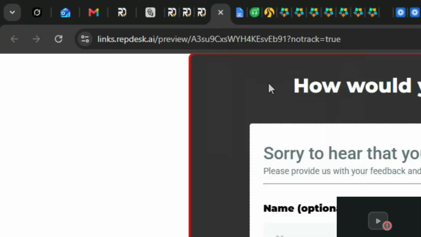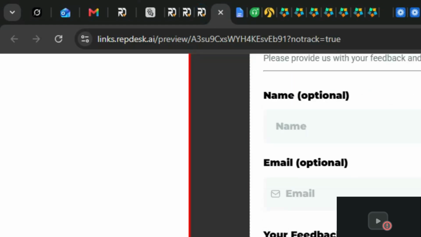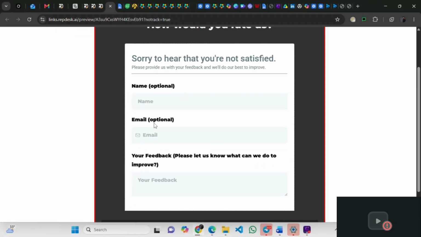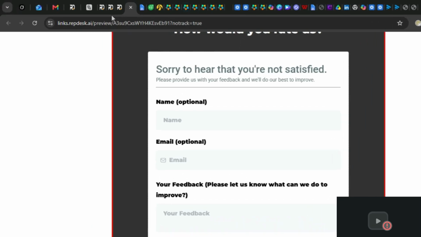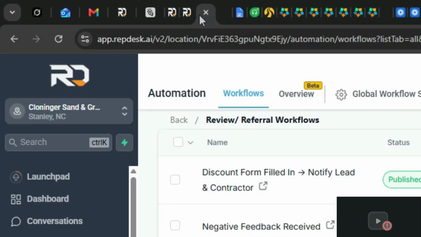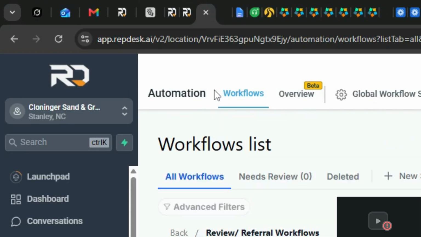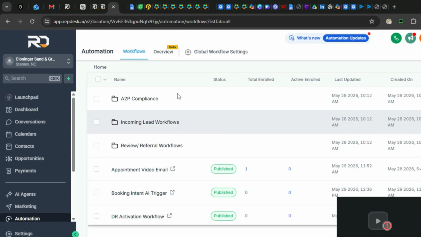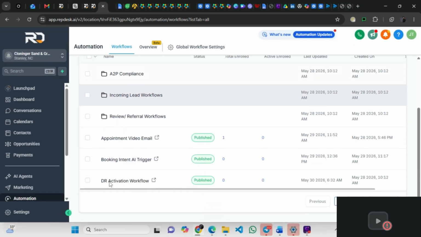But when a client shows a 5-star or 4-star review, once they click on it, it automatically posts the review to Google My Business. So that can attract more customers for the business. I also built an automation that will reuse leads.